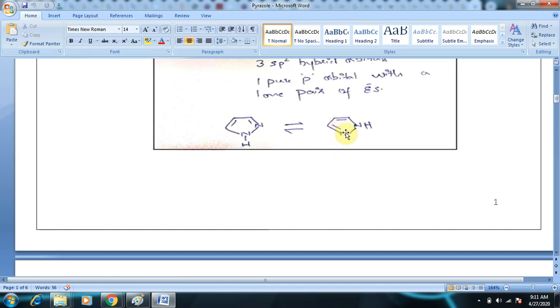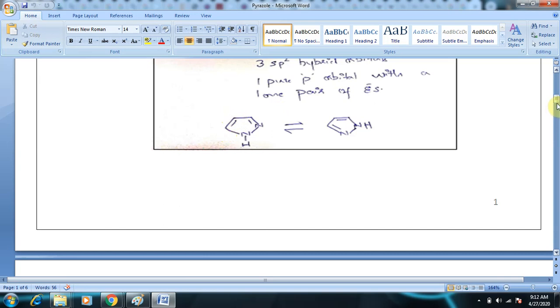So here the carbons which are adjacent to both the nitrogens are always electron deficient, and the position where electron deficiency is observed, the electrophile will never attack. Why? Because it needs a position where electrons are rich but not electron deficient. So obviously the fourth position will be electron rich, and it is a favorable position for electrophilic attack.